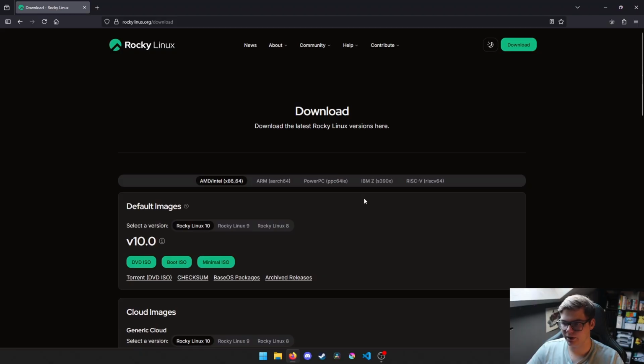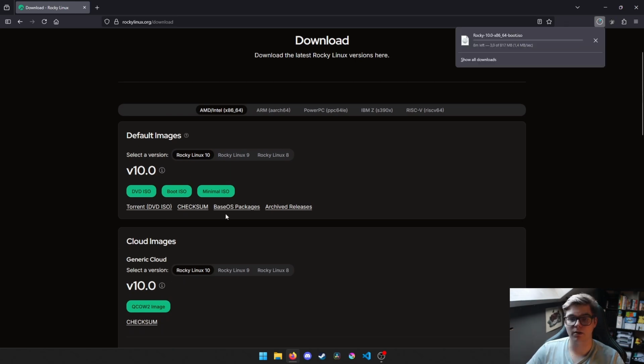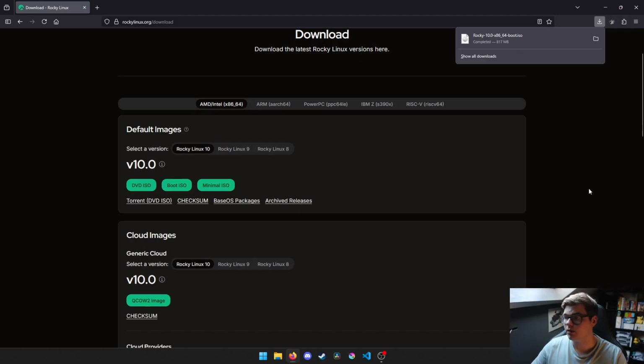Over on the download page, we have our architecture and I am on 64-bit, so I'm going to go with this one. I'm not going to be dual booting. If I really want to or need to, I'll see how that works later. But for now, we're just going to keep it completely Rocky Linux, and then I'm going to feel like a total hippie who doesn't use any Google, Microsoft, or like Windows or whatever. Alright, so the download has finished. It took a while, I have no idea why.